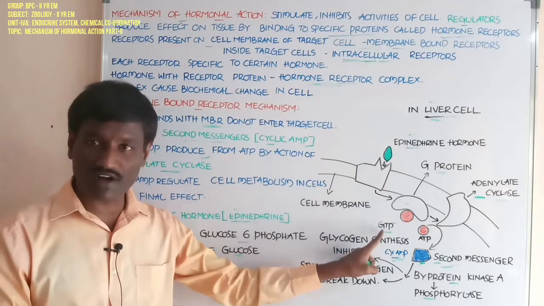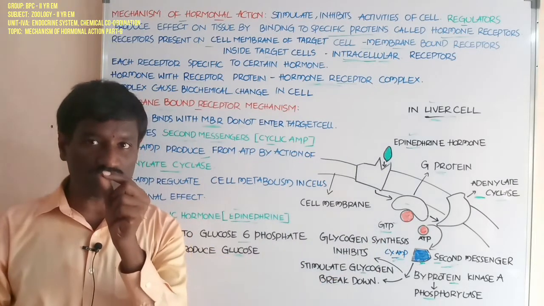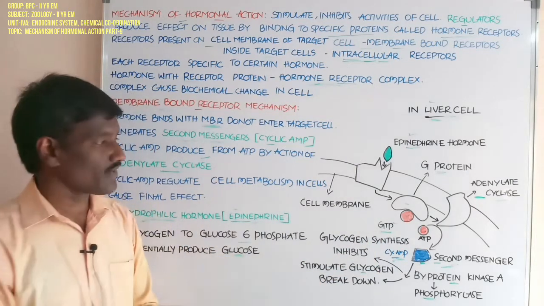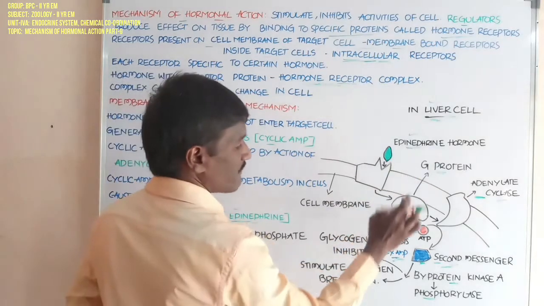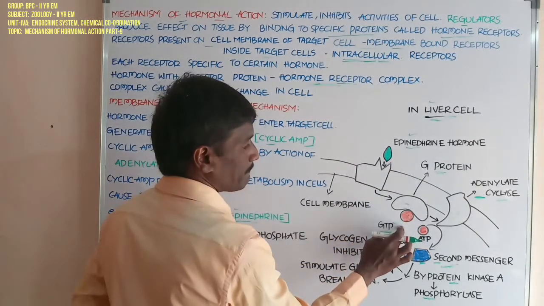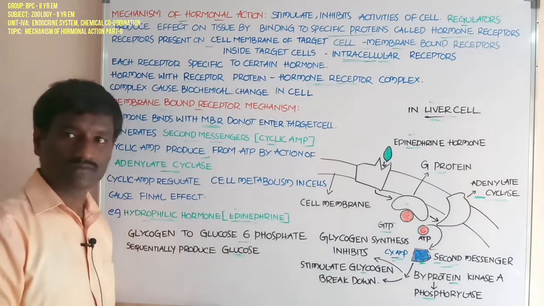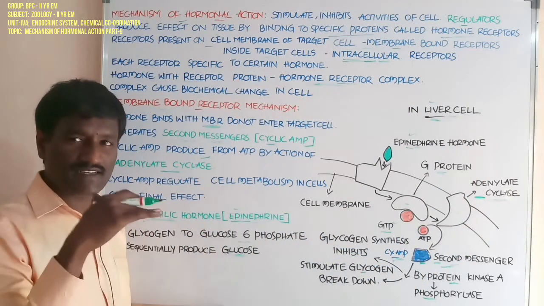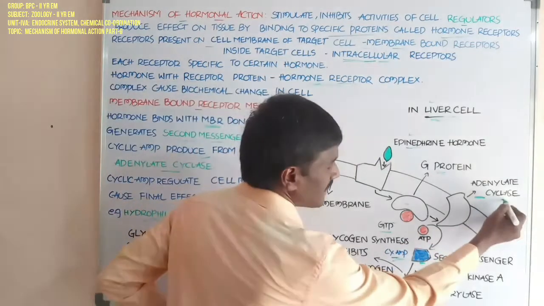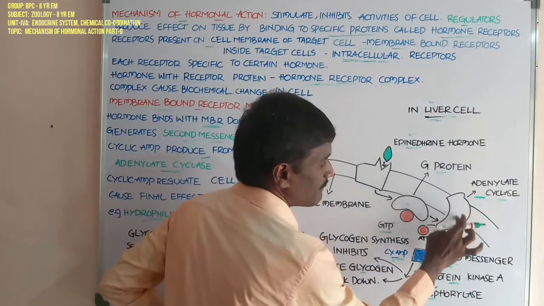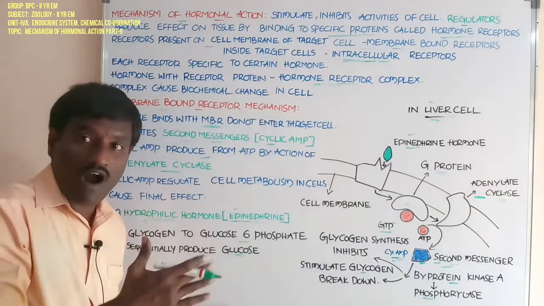The G protein binds with GTP and activates adenylate cyclase, which is a membrane-bound enzyme attached to the cell membrane.